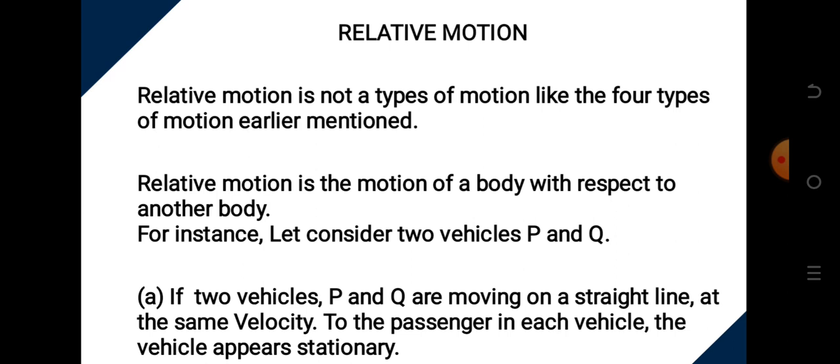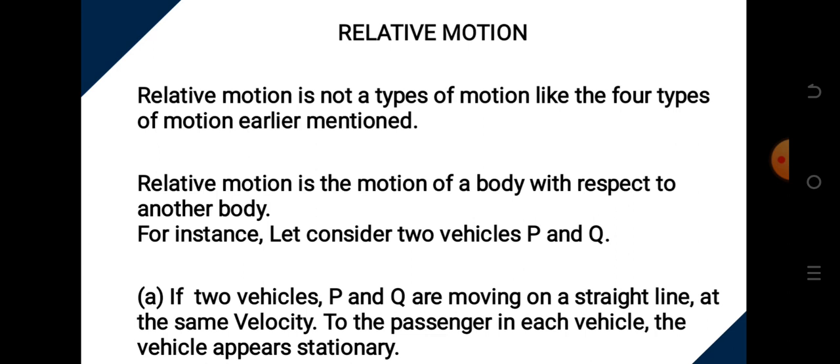The motion of the body could be both rotational and translational. For instance, the wheel of the vehicle. The wheel of the vehicle is rotating about the rim, which is the axis, and at the same time there is a movement of the wheel from, let's say, Lagos to Ibadan. So the wheel is performing 2 motions at the same time, rotational and translational. But let's move to relative motion.